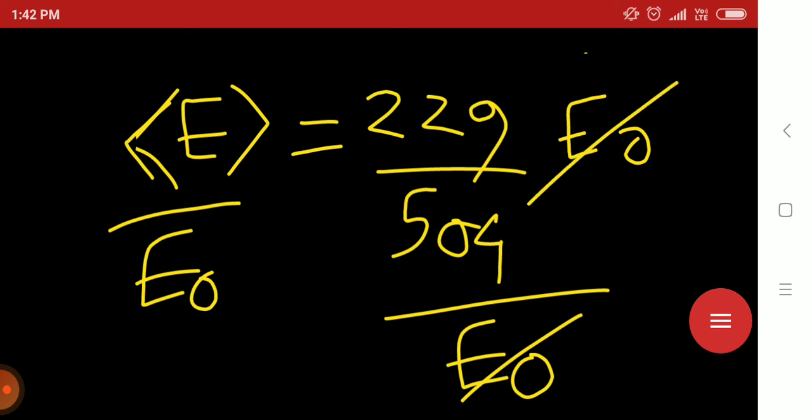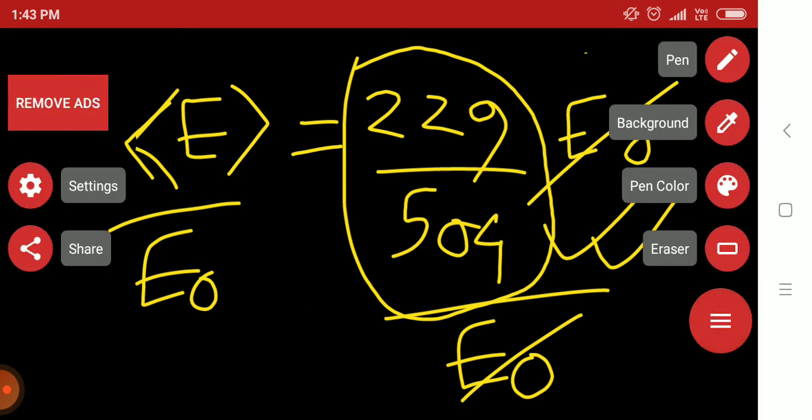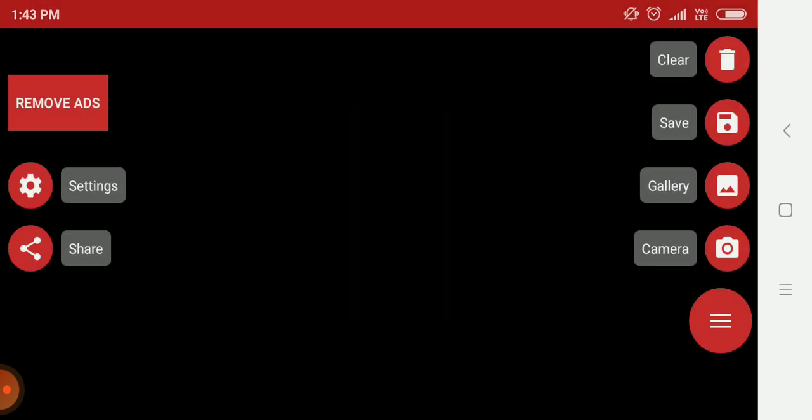So E0 and E0 cancel. So the ratio of expectation value of energy to E0 is 229 by 504. That's it. So we have cleared the first part of the question.